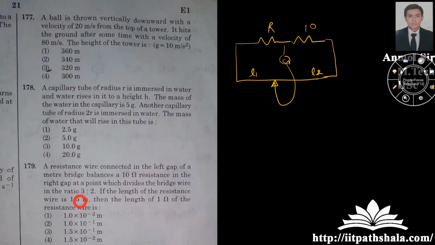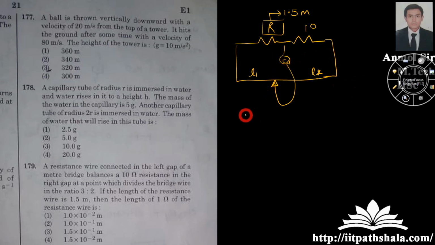So what he is asking is that in the present scenario, this unknown R is carrying a length of 1.5 meter. Now if you want to put a 1 ohm resistance over here, what should be the length of that wire, of that same wire?